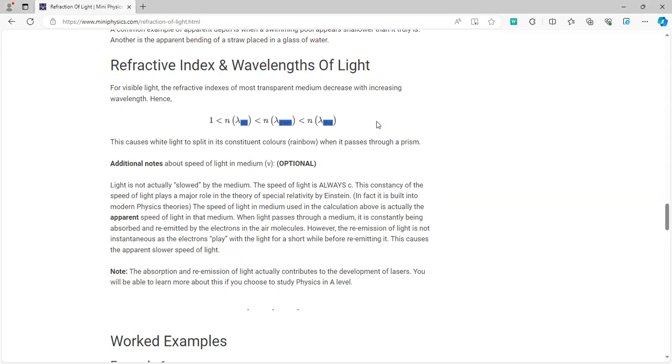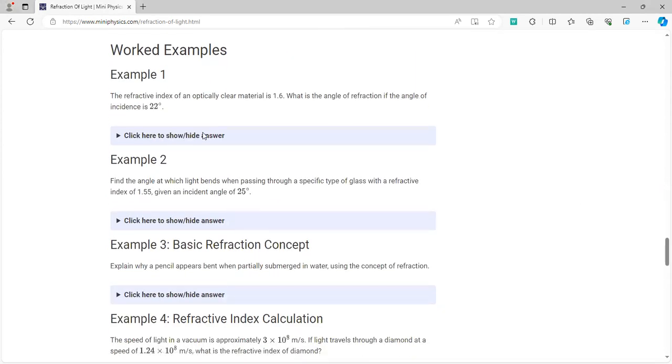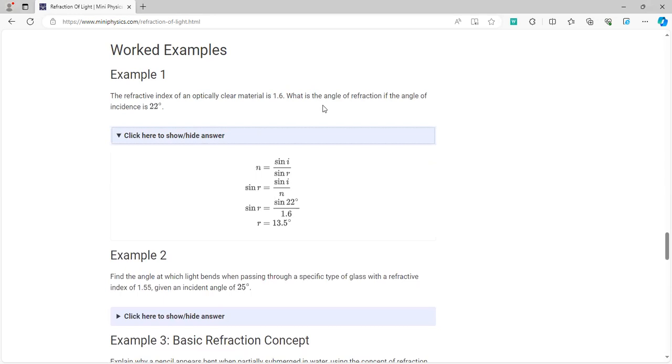You need to note that the refractive index and the wavelength of light have an inverse relationship, which means that violet has the least wavelength and consequently the greatest refractive index, which means that light slows down the most in the violet color. Now, here are a few worked examples.